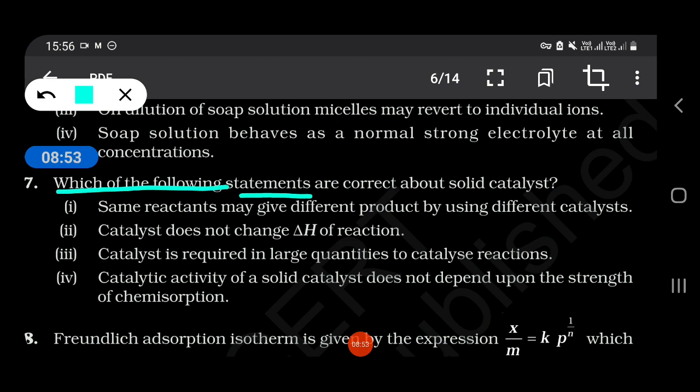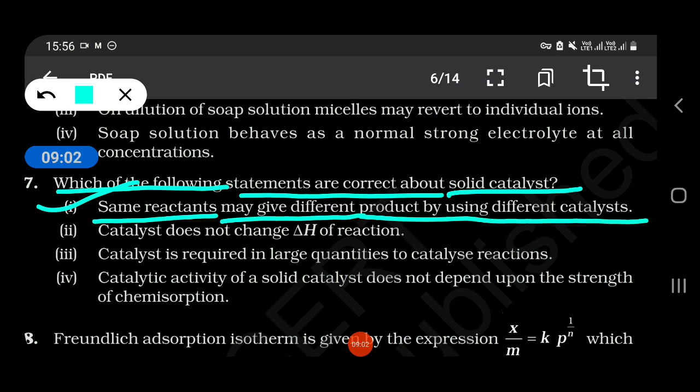Which of the following statements are correct about solid catalysts? Same reactants may give different products by using different catalysts. Catalyst does not change ΔH of reaction.